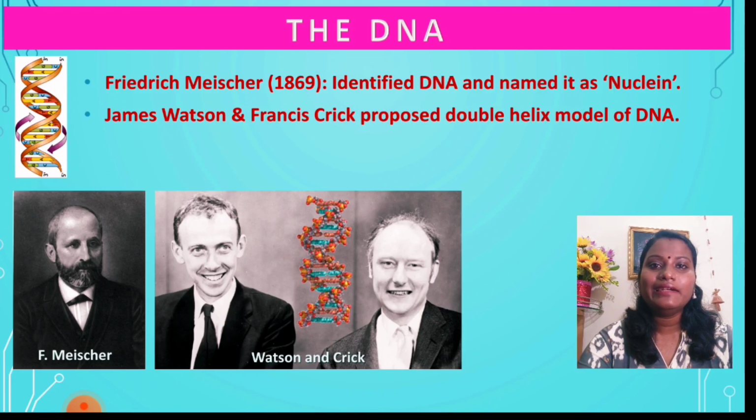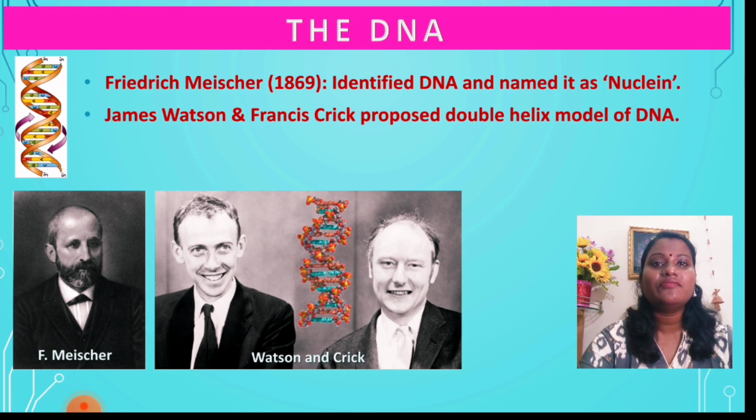So we all know that Mendel is the father of genetics. He was the first person who worked on inheritance, and he gave the concept that something is being transmitted from one generation to the other generation, and he named this a factor. But he did not say what actually is being transmitted, because in those days well-equipped microscopes were not there, so he was not able to find out what is being transmitted from one generation to the other.